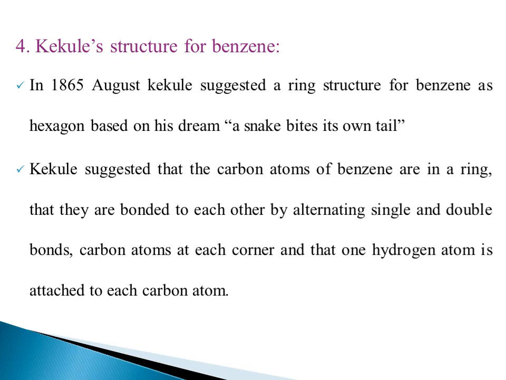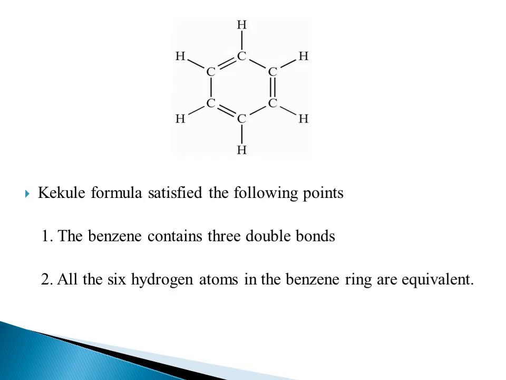So that is the suggested structure by Kekulé, and this is the exact structure given by Kekulé. It consists of 1, 2, 3, 4, 5, 6 carbon atoms with alternating single bond, double bond, single, double bond, and each and every corner consists of carbon, and each carbon is attached with a hydrogen. All are equivalent hydrogens, right?